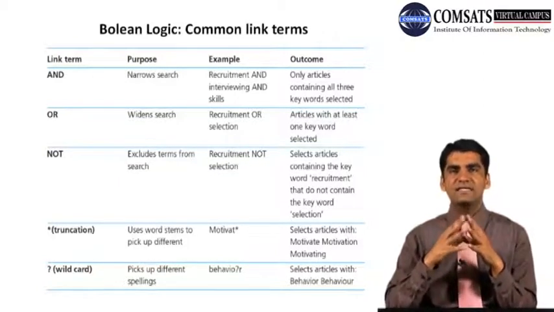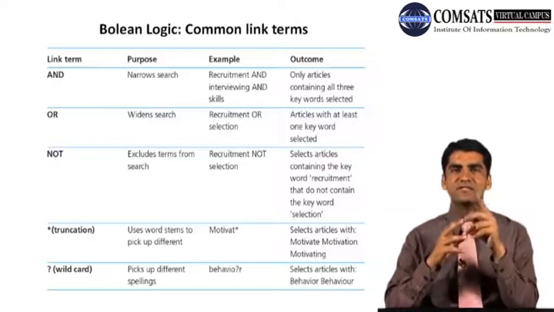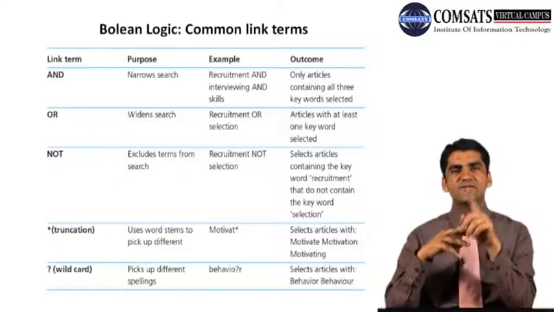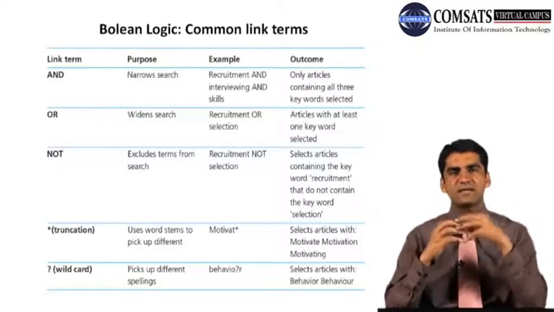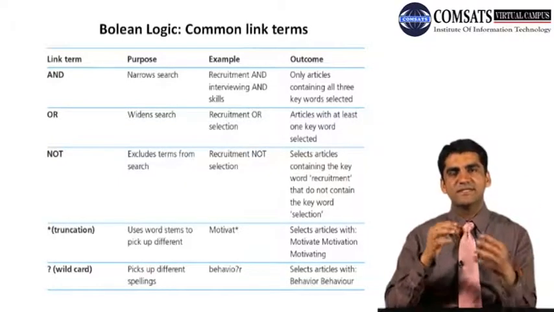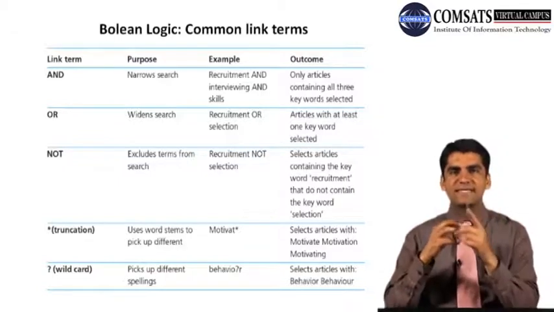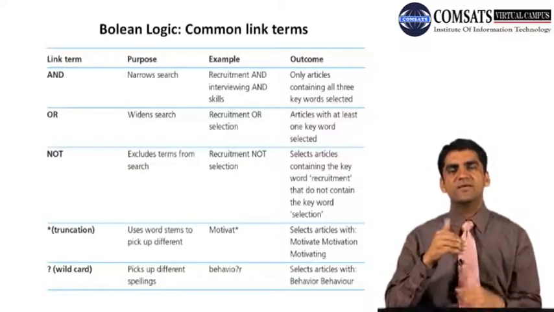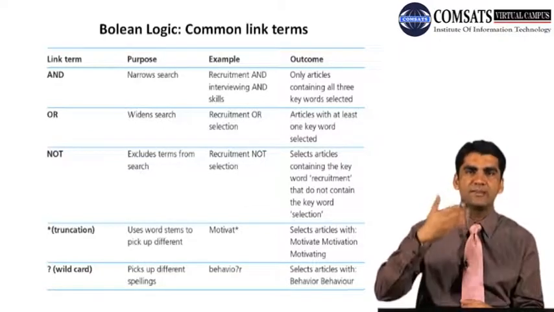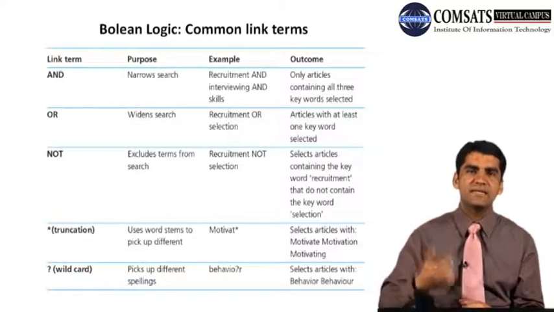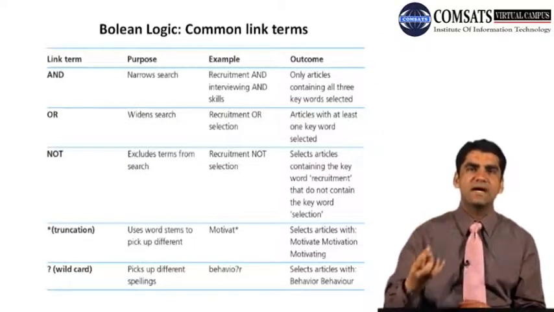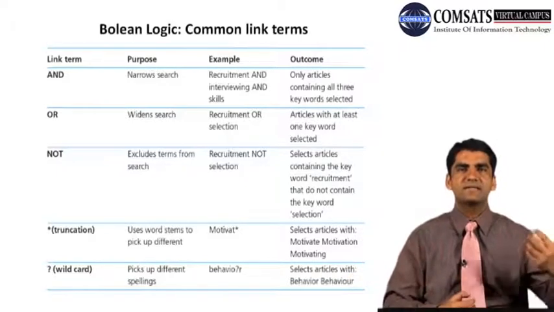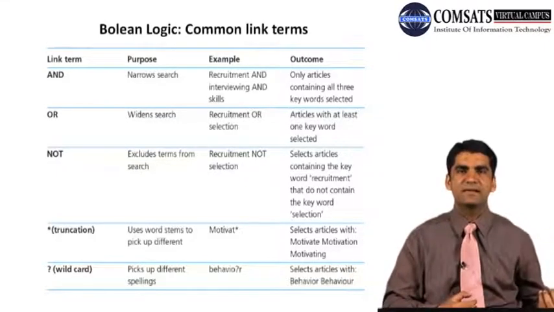So IZE, instead of Z, because it can also be ISE, instead of Z and S you use a question mark, and that question mark guides the database or the search engine to look into sensitize with Z and sensitize with S, because there are certain peer-reviewed academic journals that ask specifically to use British spellings, and there are certain journals that ask to use American English.